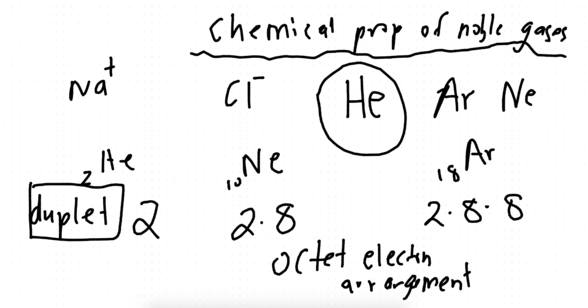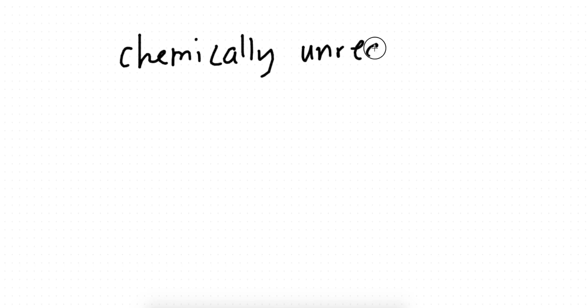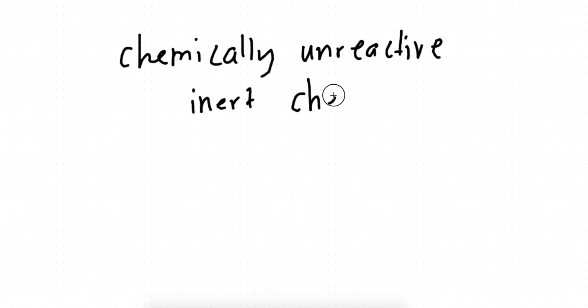I'm going to write these 3 words down, guys. So you have to remember these words, okay? Chemically unreactive. That means it does not react with any other elements. It's always by itself. Inert chemically, the word inert means unreactive. It's another word for unreactive.